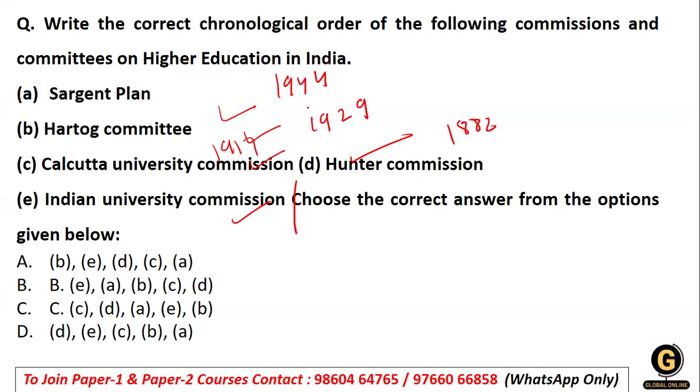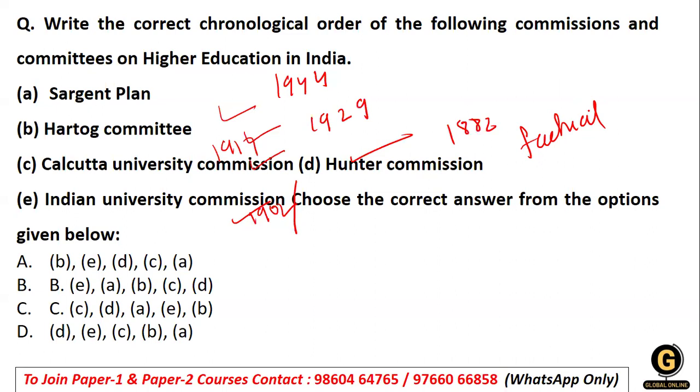Then we had the Sargent Plan, which we have already written, and the Indian University Commission, which came in 1902. This is again a very factual question, and you have to remember these facts well. In higher education, these questions are very common, and that is why this topic is very important for the unit. You should not feel that this is not your cup of tea. Just keep practicing, and it will definitely be done.